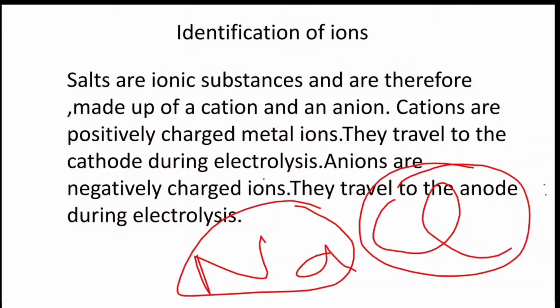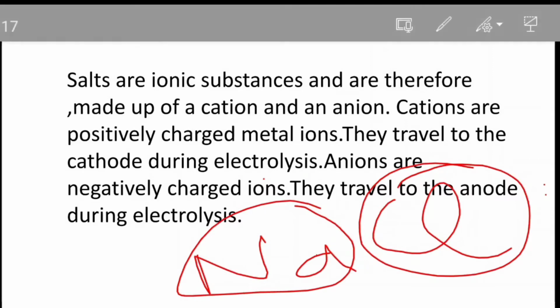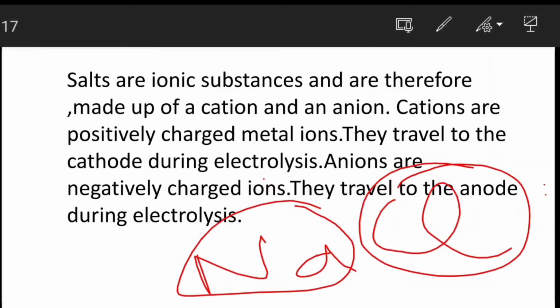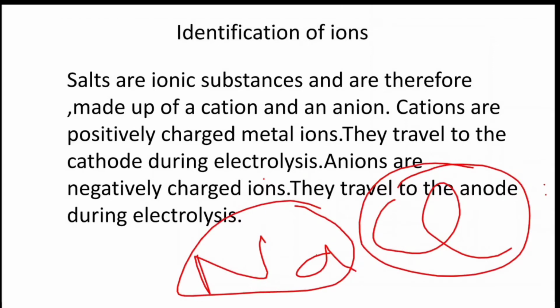So salts are ionic substances and are therefore made up of a cation and an anion. That means there is a positive charge and a negative charge, because metals are positively charged and non-metals are negatively charged. Cations are positively charged metal ions.